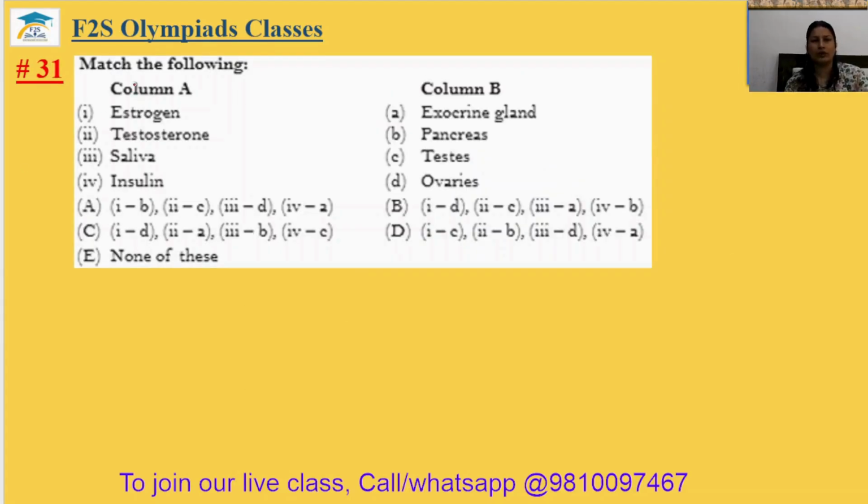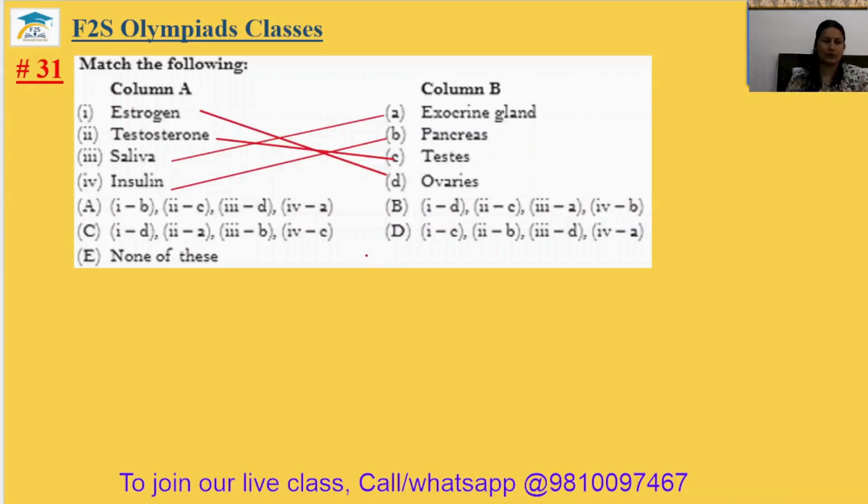Question number 31. Match the following. Estrogen, it is in the ovary. Testosterone, testis. Saliva, it is your exocrine gland. Insulin, it is your pancreas. So 31 answer is in your option B.